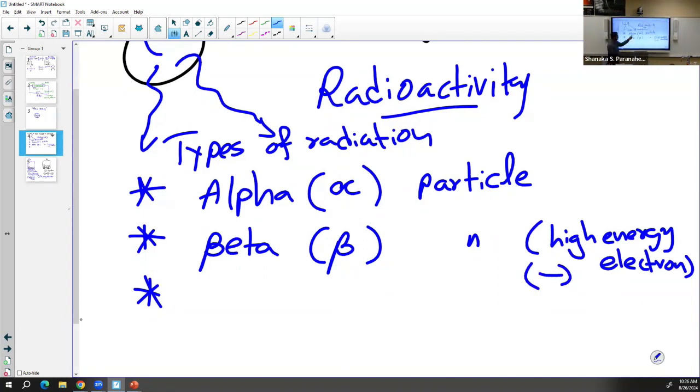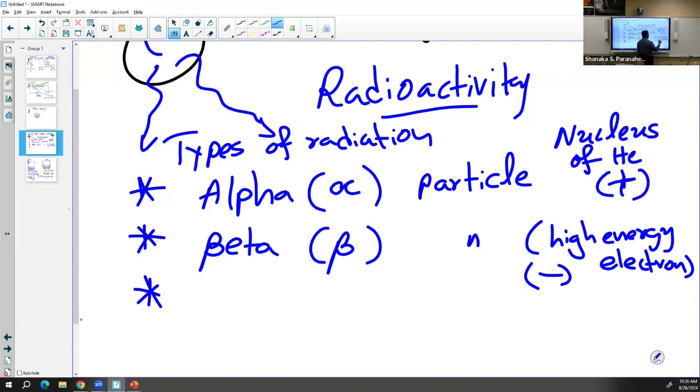Alpha is an extremely small particle. It is the nucleus of helium. We are going to talk about the nucleus later. The nucleus is the center of the atom, and the nucleus by itself has a positive charge. So since alpha is the nucleus of a helium atom, alpha is a positively charged particle. That's a property of the alpha particle.